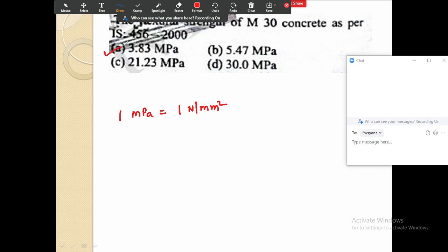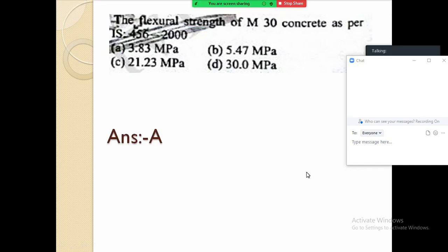The answer of this question is A, 3.83 megapascal. They have asked you the flexural strength, not the compressive strength. Compressive strength of M30 concrete and flexural strength of M30 concrete is different. Flexure means in bending, tensile strength in bending. So it is 3.83 Newton per mm square, megapascal. So answer is A. Next question.